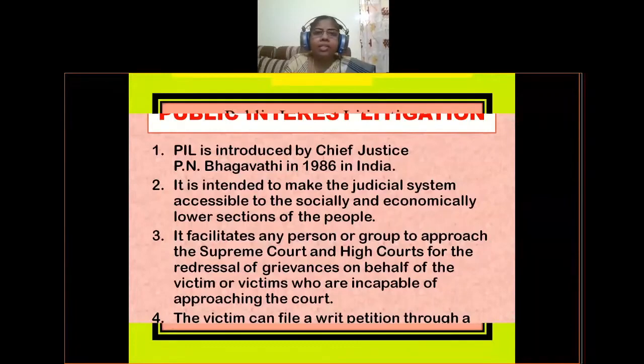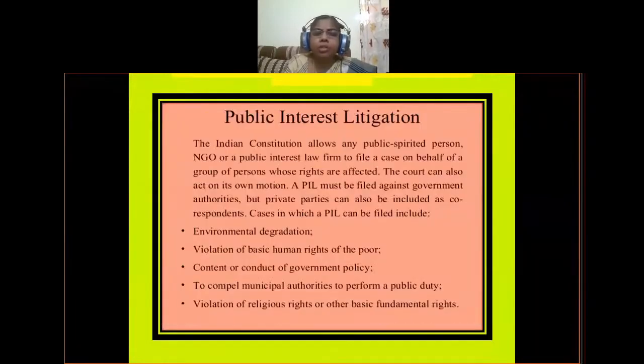Okay, so public interest litigation. The Indian Constitution allows any public spirited person, NGO or a public interest law firm to file a case on behalf of a group of persons whose rights are affected. The court can also act on its own motion. A PIL must be filed against government authorities, but private parties can also be included as co-respondents.